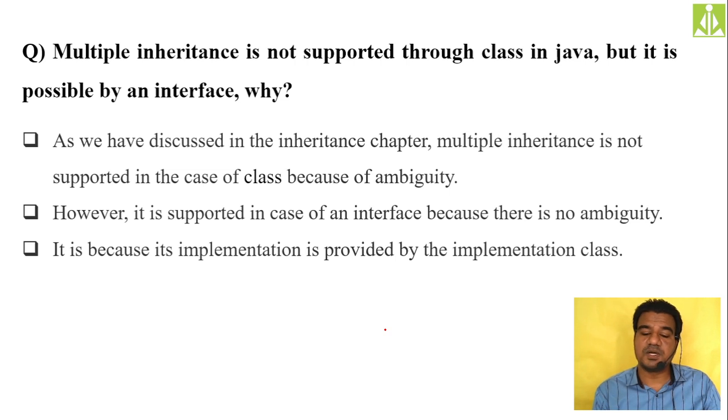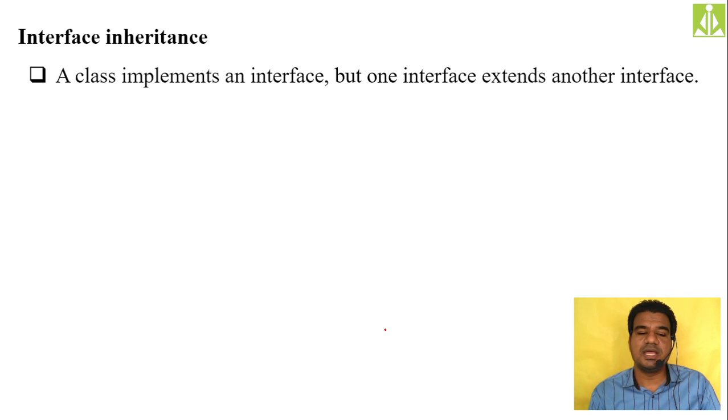Only through interfaces, because if we use classes to achieve multiple inheritance, we will get ambiguity in terms of method names. And if we use interfaces, even if we get ambiguity, it can be easily resolved because interfaces will not have implementations, rather they have only abstract methods. Hopefully you understood. The next thing is interface inheritance. Between interfaces we need to use extends, and between a class and an interface we need to use implements. That is what we are explaining in this particular concept.